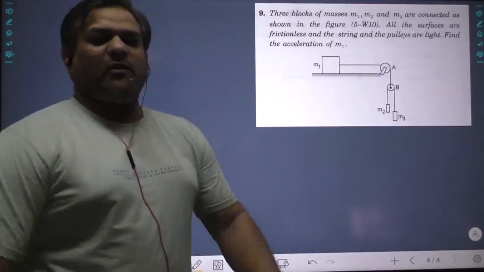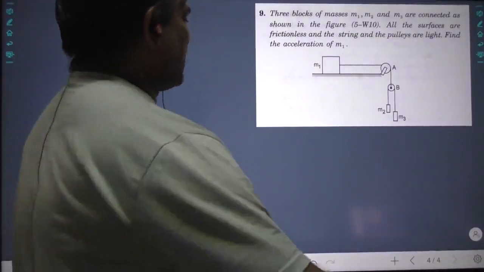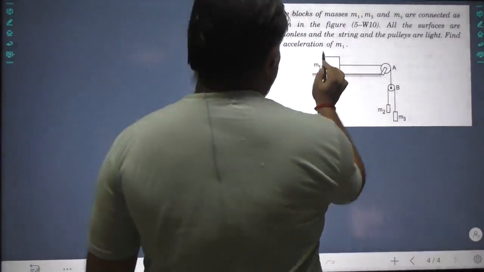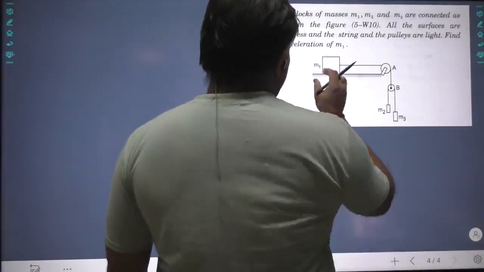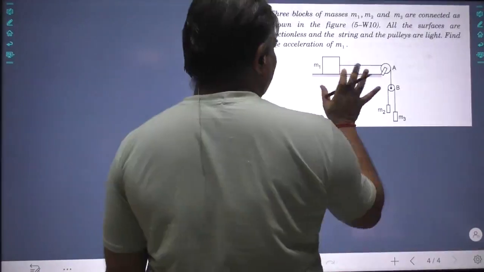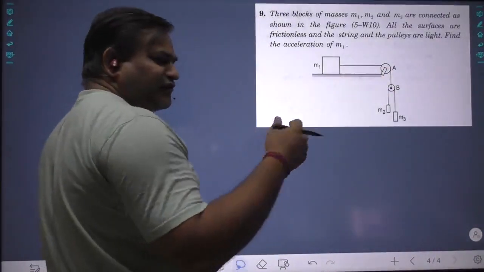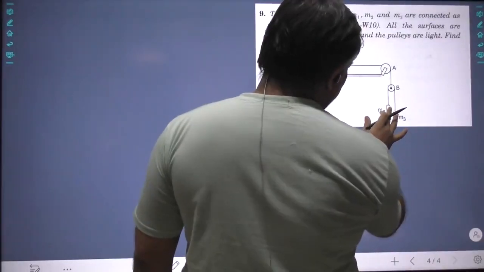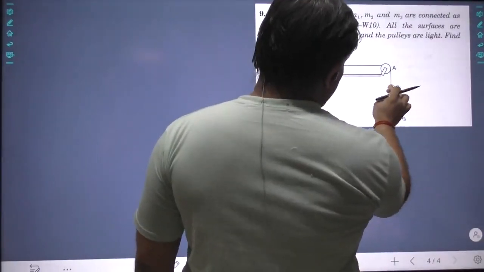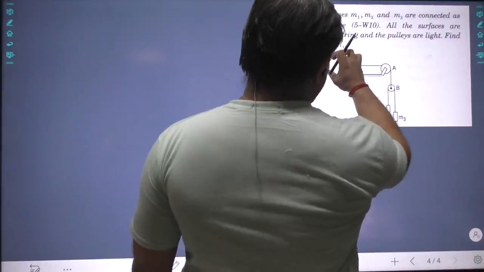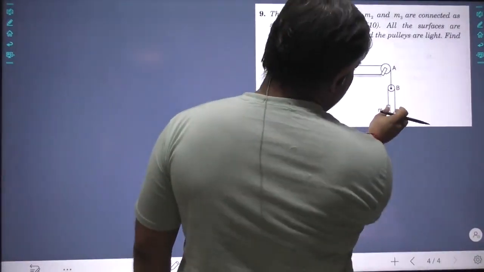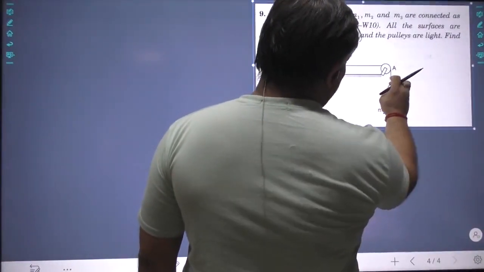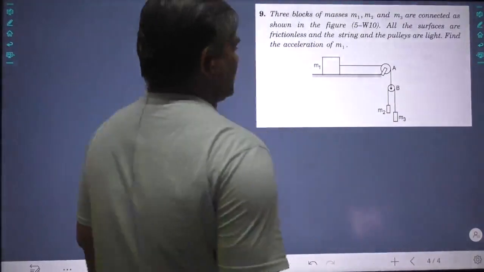Let us do one more problem on pseudo force. Now try to understand, this particular mass is there. Its support is earth. Earth is not moving, it is stationary. But these two blocks are supported on this, which in turn is supported on this. And this moves, so the M2, M3 support, the pulley, moves.